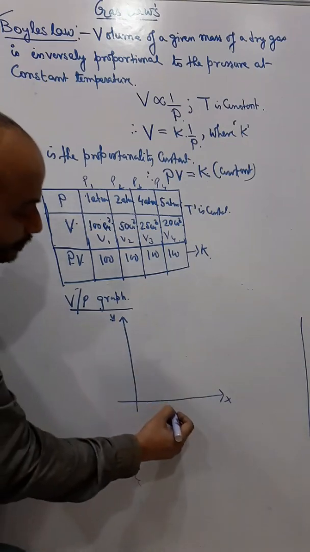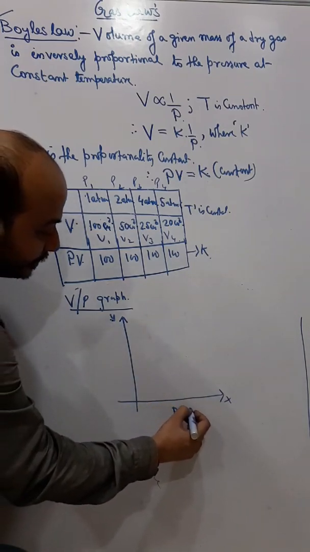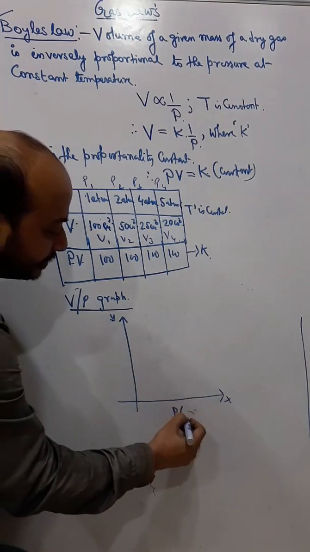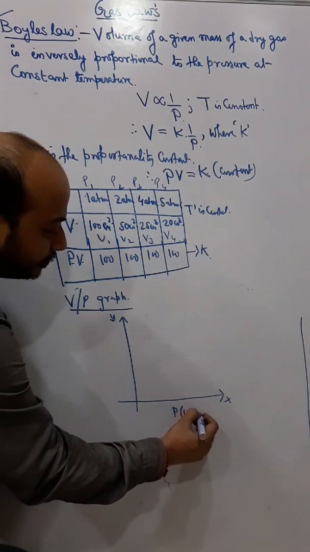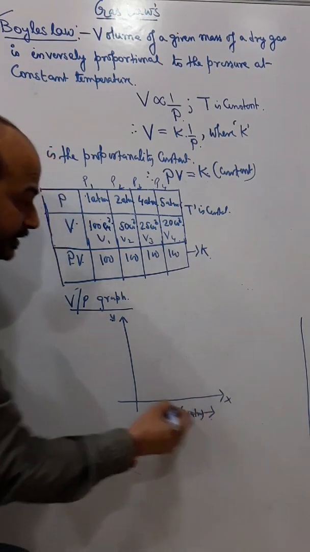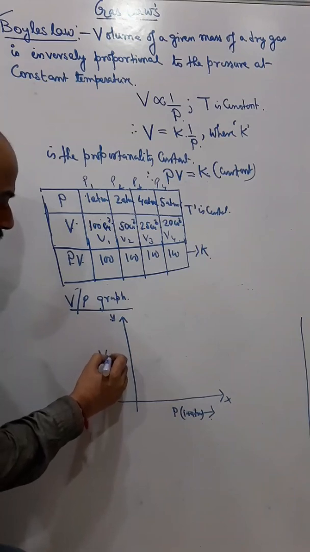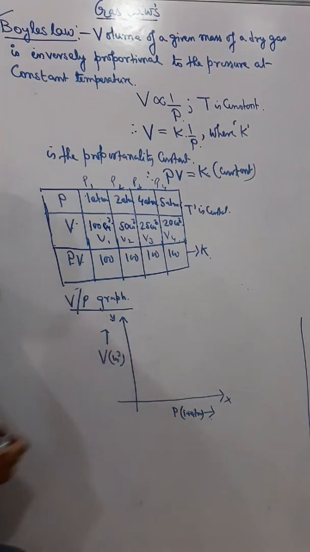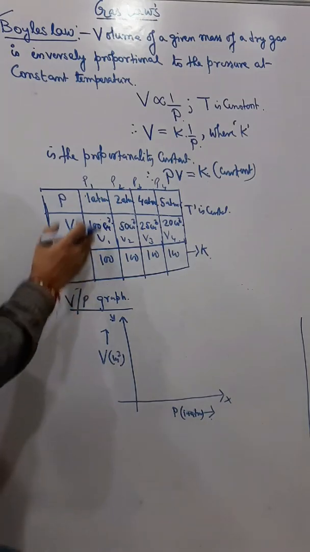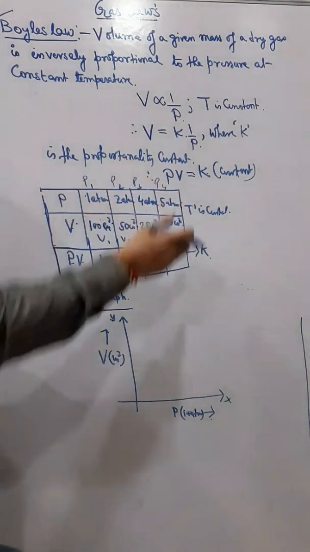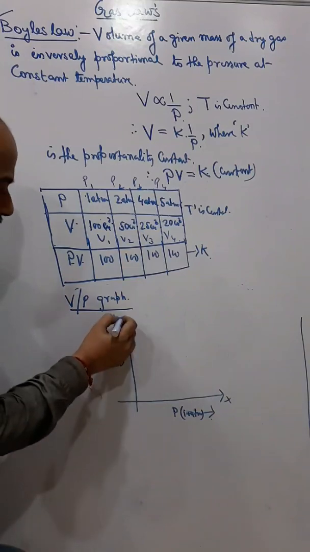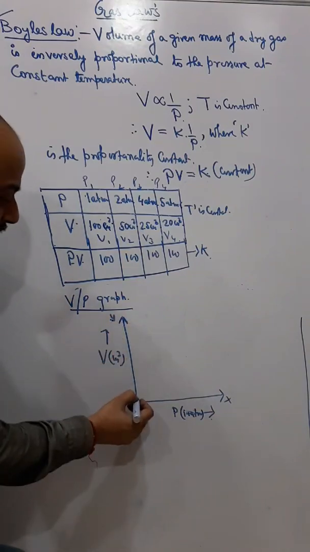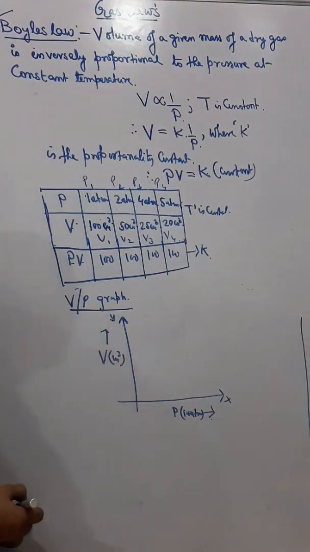Now we keep the pressure, say in atm, on the x-axis and volume in centimeter cube on the y-axis. If I just plot these values, we can see the shape of the graph, how it appears.